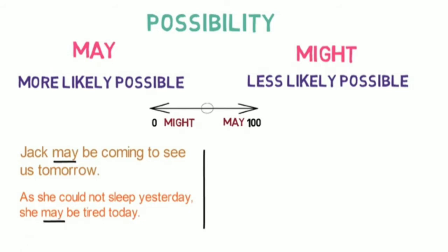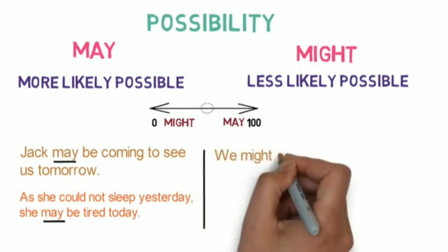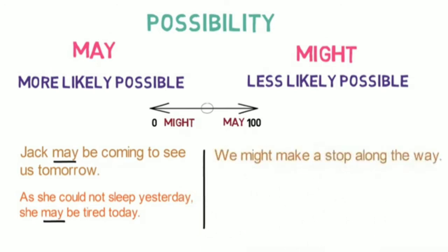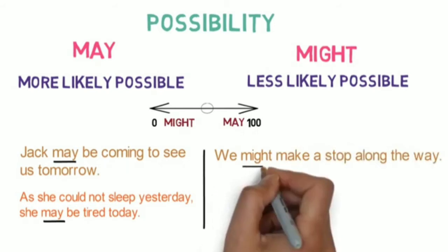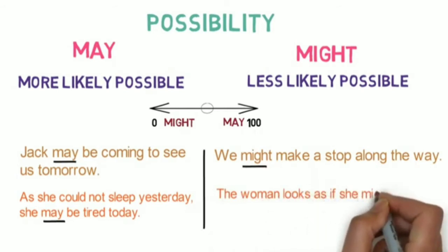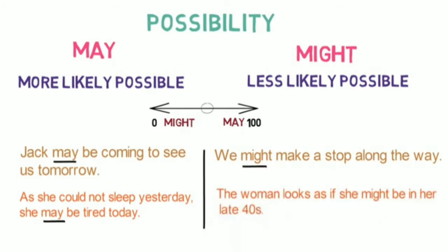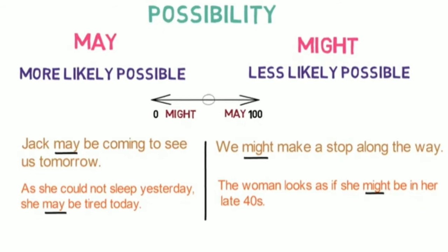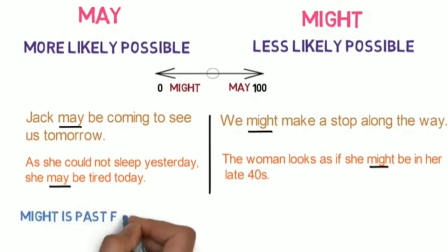Let's look into examples of might to understand it better. We might make a stop along the way. Here, there is less possibility of stopping, so the modal verb might is used. The woman looks as if she might be in her late 40s. As we are not very much sure about the woman's age, but we have just made a tentative guess, we used might.